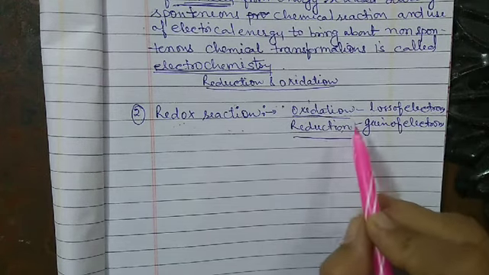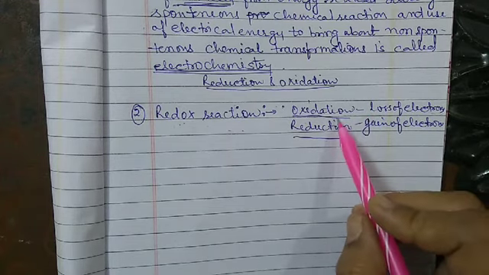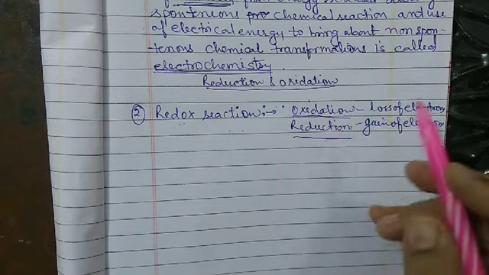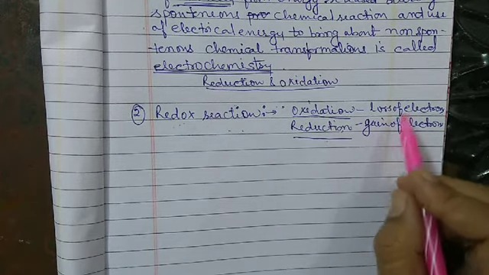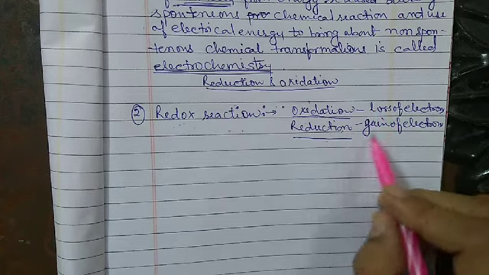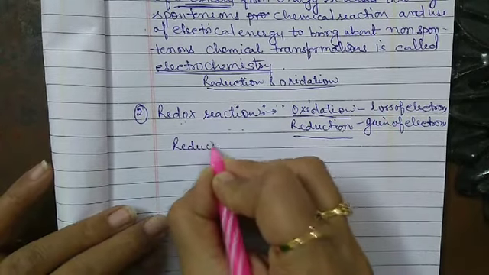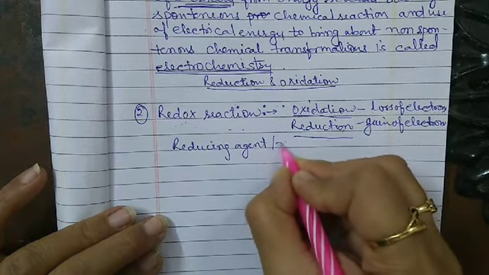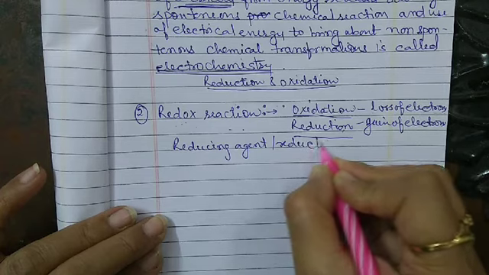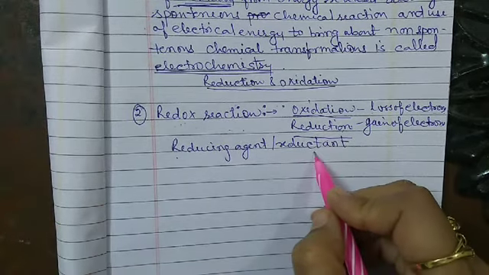The substance which can lose one or more electrons gets oxidized. Such a substance is called a reducing agent or reductant.